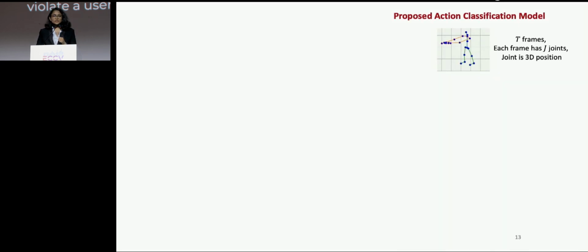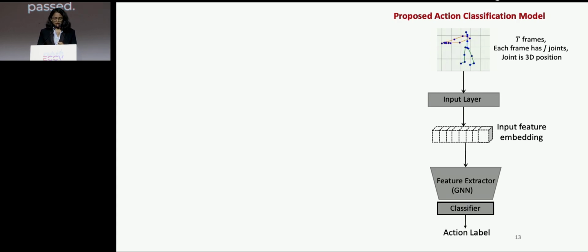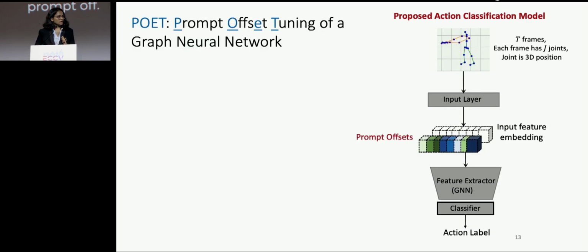The input to our model is a 3D skeleton sequence of T temporal frames, and each frame has J joints of the human body or hand skeleton. This is passed through an input layer to get an input feature embedding, and subsequently passed through a feature extractor and a classifier to get the action label. Now, the feature extractor in such works is typically a graph neural network. So instead of concatenating prompts to a transformer, we propose to prompt offset tune a graph neural network by adding these learnable prompt vectors to the input feature embedding. And as the user adds new classes, we expand the classifier and update the classifier and the prompts.